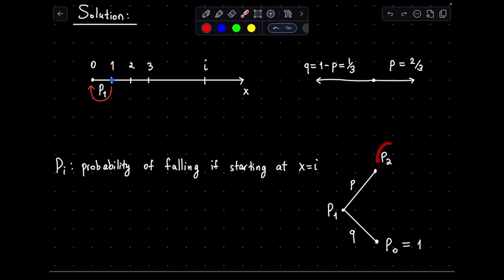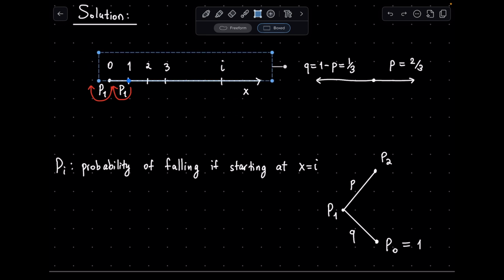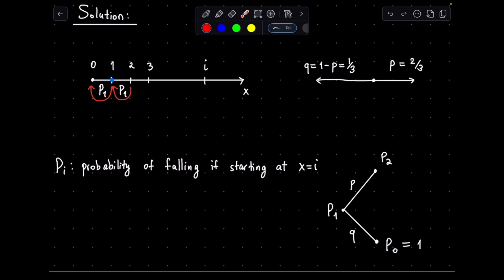Okay, but how can we find p2? And this is the key part in this problem. We need to try to express it in terms of p1. We've already established that if the drunken man finds himself at x equals 1, then his chance of failure is p1. But what is the chance he goes from x equals 2 to x equals 1? Actually, it's again p1, because if we just shift our x-axis, then it is equivalent to going from 1 to 0. Just changing the indices of where he stands should not change the probabilities, so we say that going from 2 to 1 should be p1 as well.